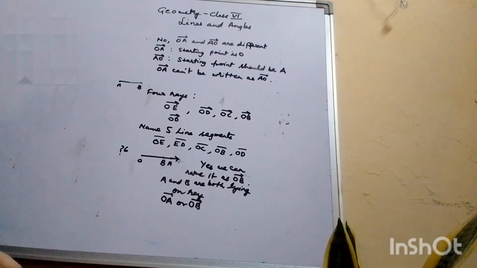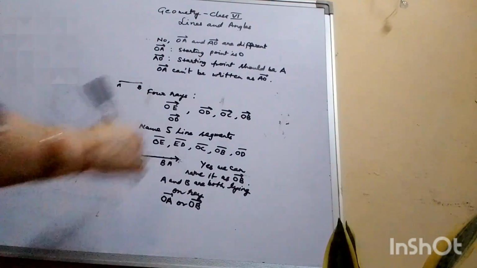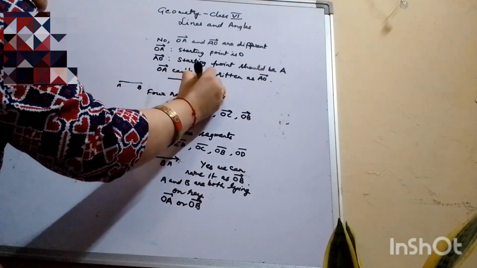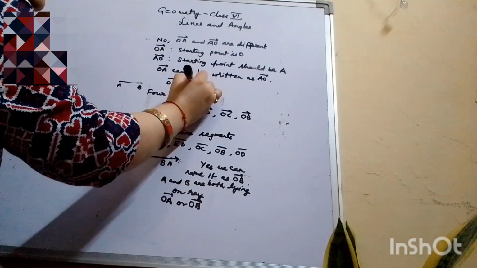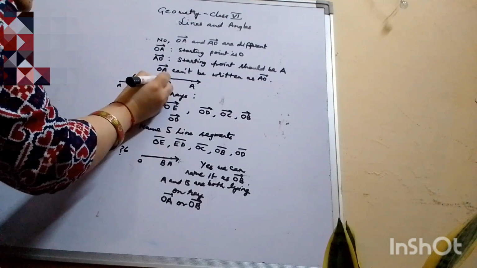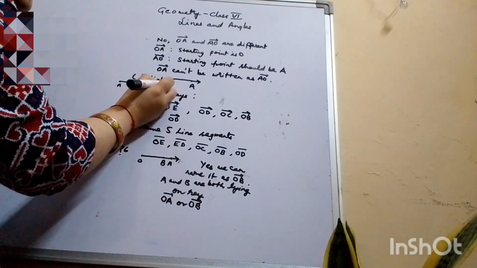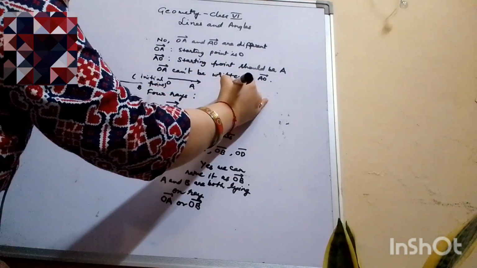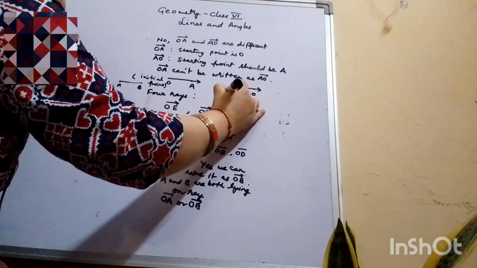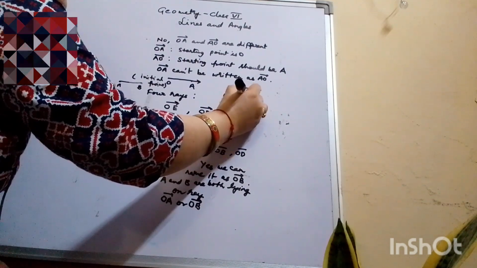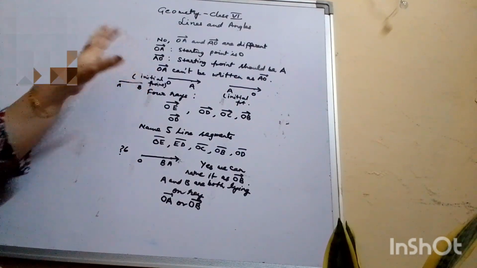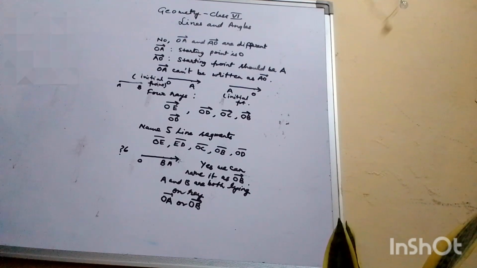Okay. So have you understood this point? Because if we draw OA, O is the initial point. And AO would be like this where A is the initial. So we cannot write OA as AO.